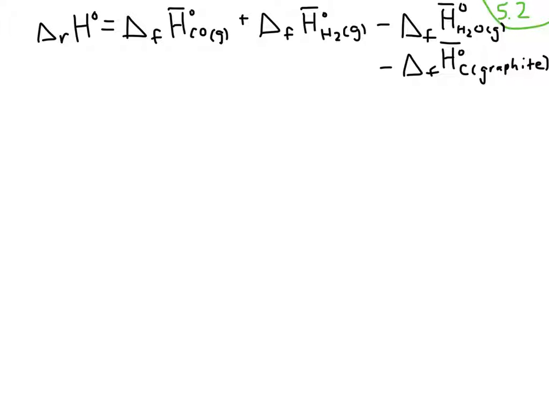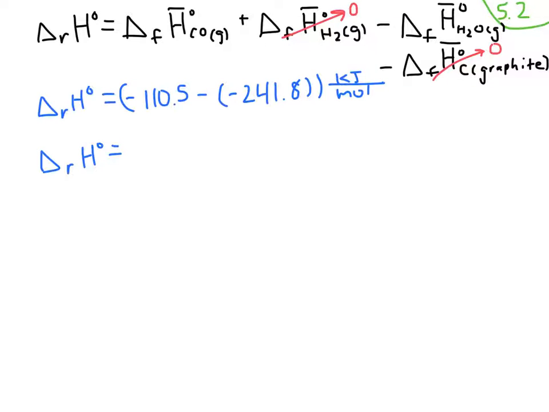We first want to find the heat of the reaction by subtracting the heat of formation values of the reactants from the heat of formation values of the products. Since hydrogen gas and graphite are naturally occurring states, these values are 0. We can then plug in our values from Appendix B, and we get a heat of reaction of 131.3 kilojoules per mole.